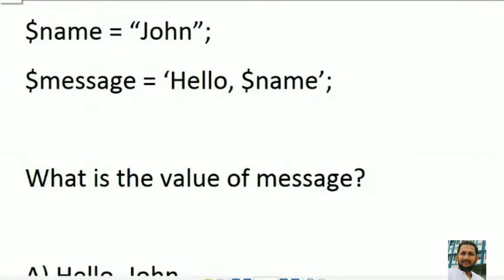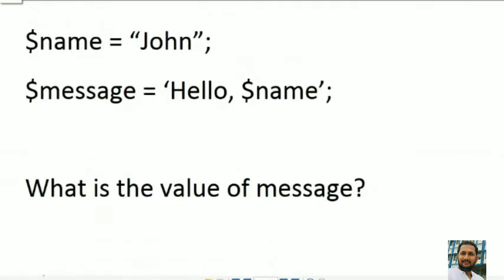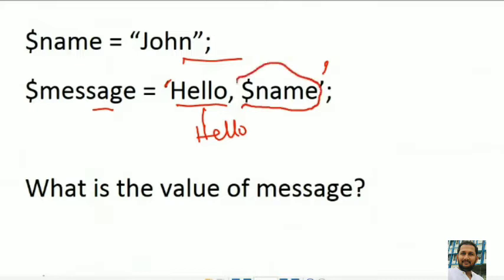Now question number 29. $name equals John, a string variable, is assigned here. $message is another variable, and the message is written within single quotes. Hello, it will display hello as the variable is written within the single quote. So it will display just like a string. So it will display Hello $name.